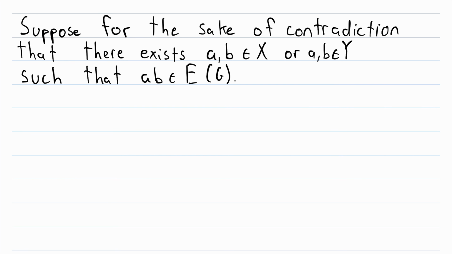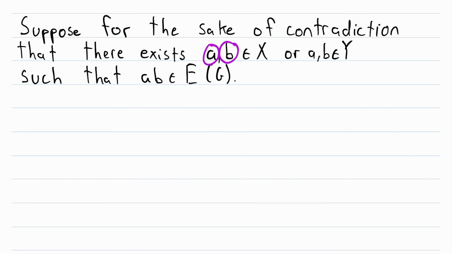So one more time, because this is really important, we're assuming that there exist 2 vertices, A and B, that are both in X or that are both in Y. It doesn't matter which, the proof will proceed the exact same way, and we're assuming that these 2 vertices are adjacent. Alright, so let's get on with it, and I'm going to begin by addressing one specific possibility.